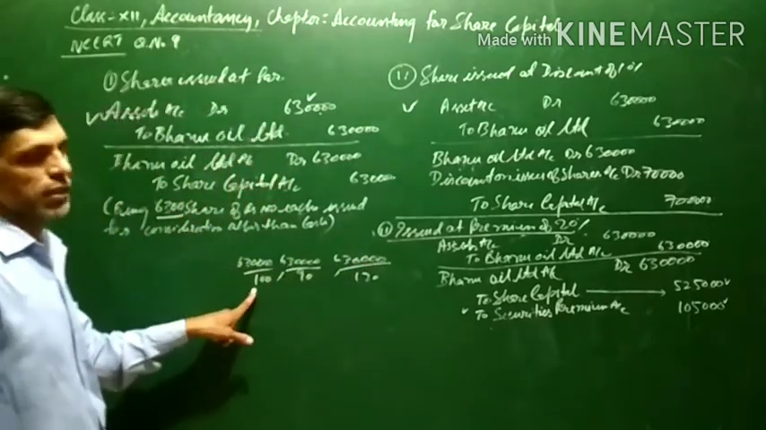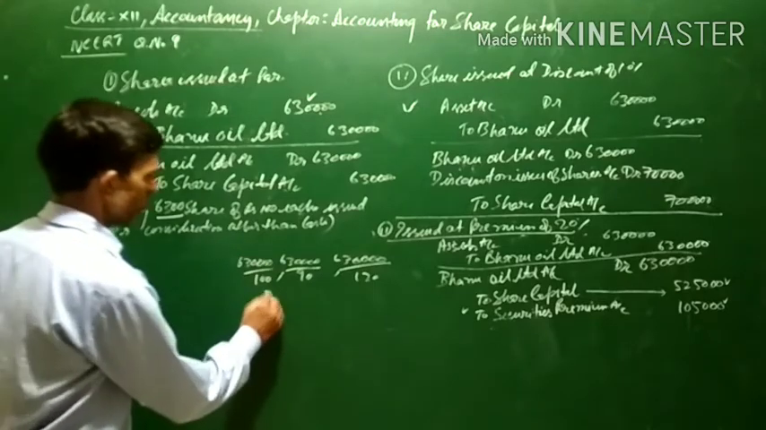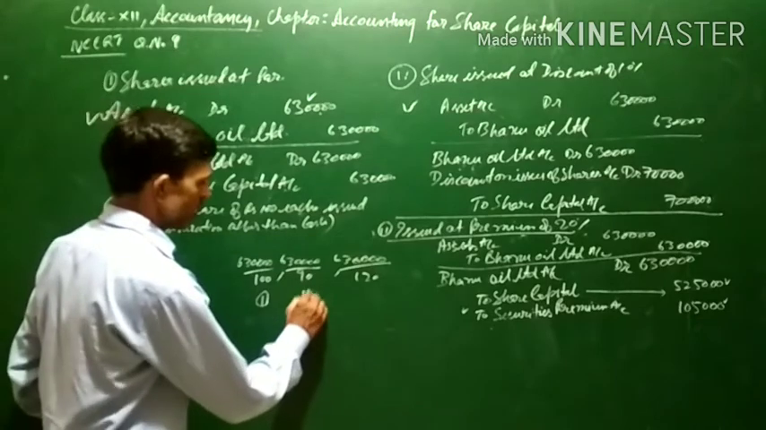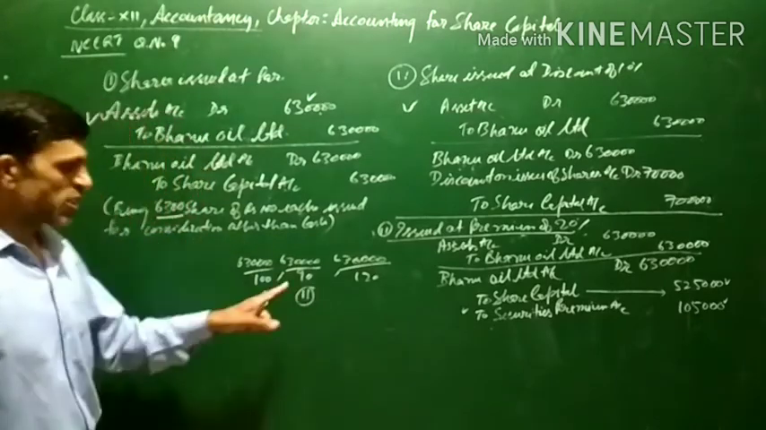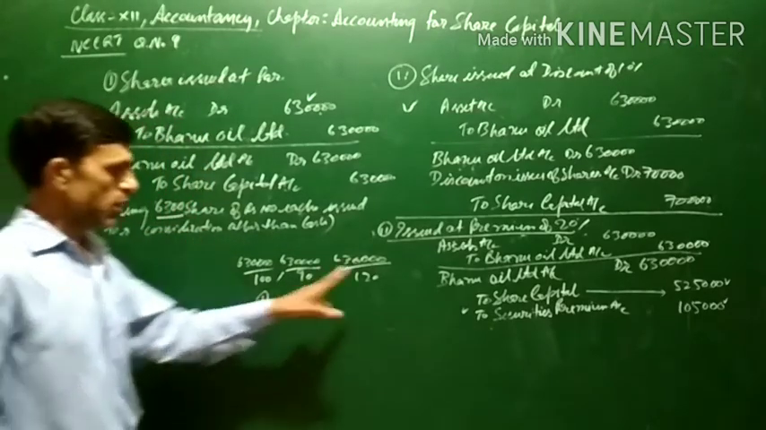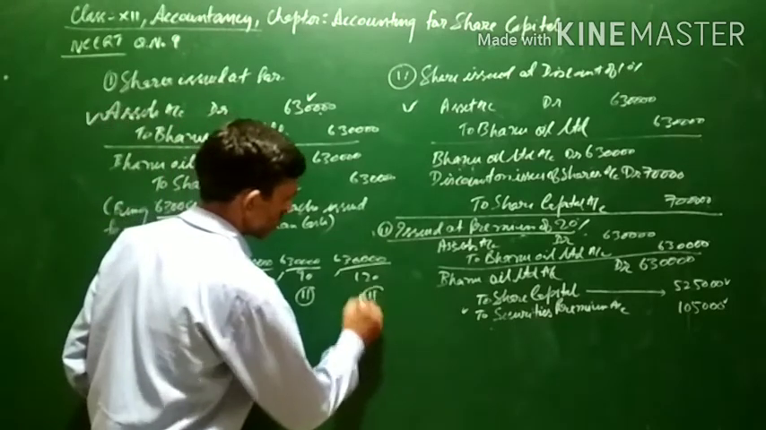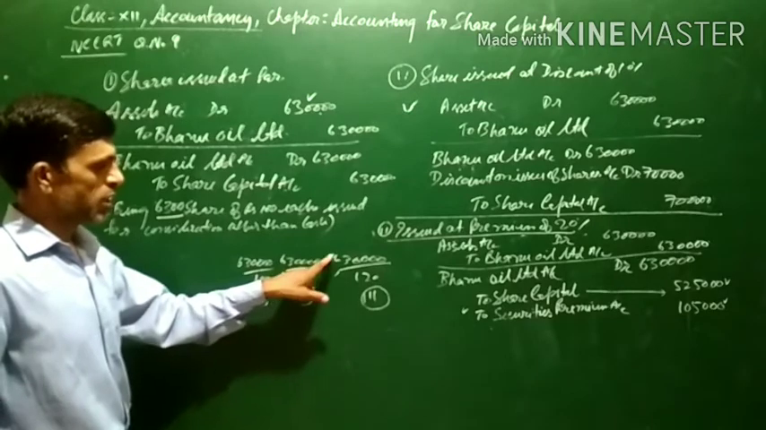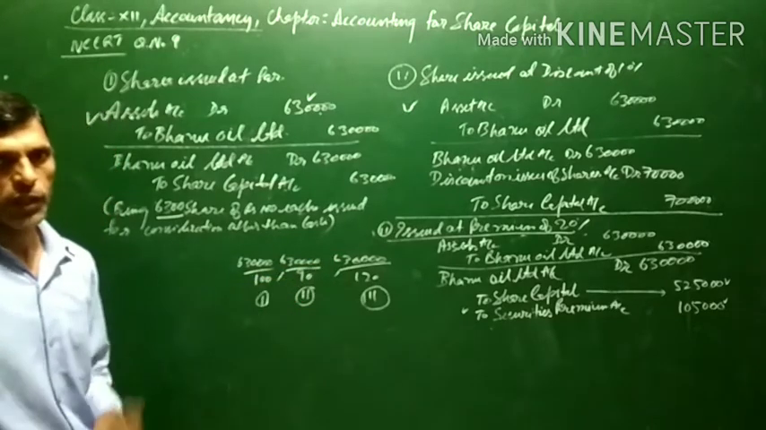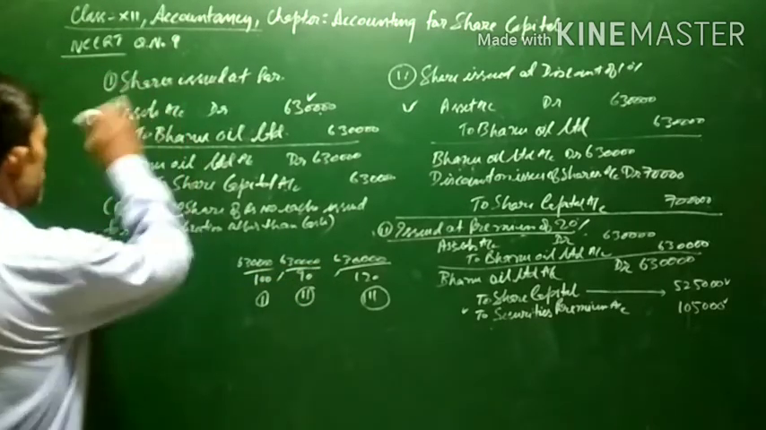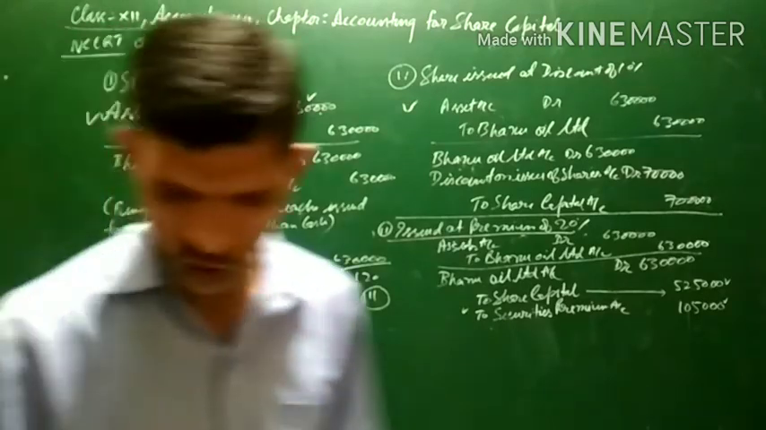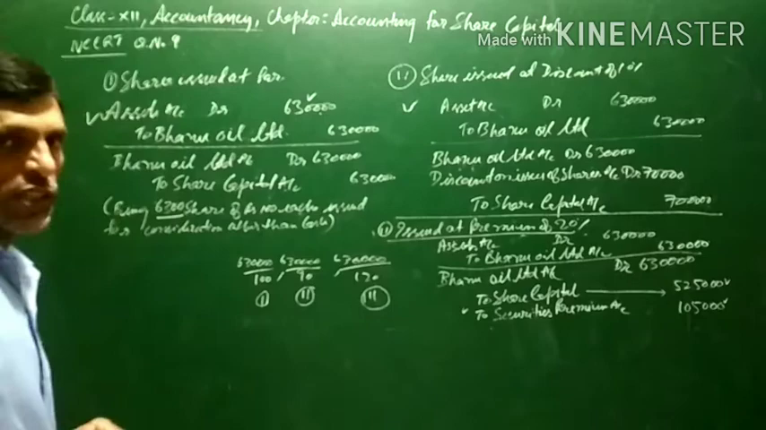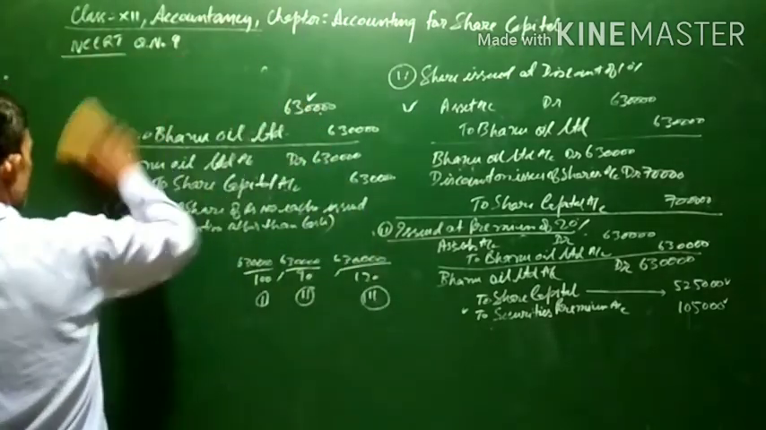6,30,000 divided by 100 will be the number of shares for scenario 1. 6,30,000 divided by 90 will be the scenario when the shares are issued at a discount of 10%. And when shares are issued at a premium of 20%, it will be 6,30,000 divided by 120. This is question number 9. Now let us do the next question also. It is also related to the same topic, that is issue of shares for consideration other than cash. Question number 10.